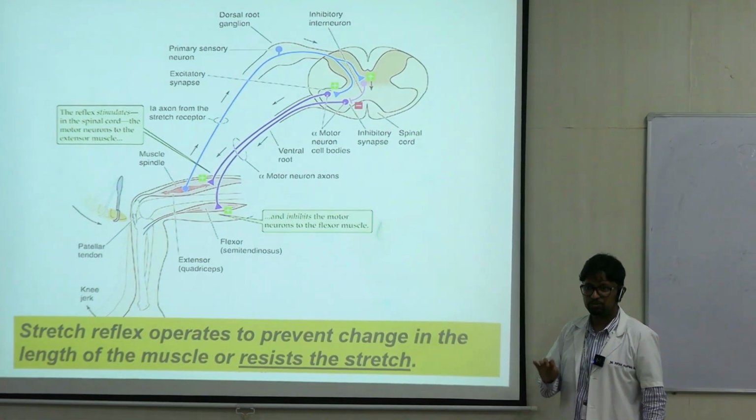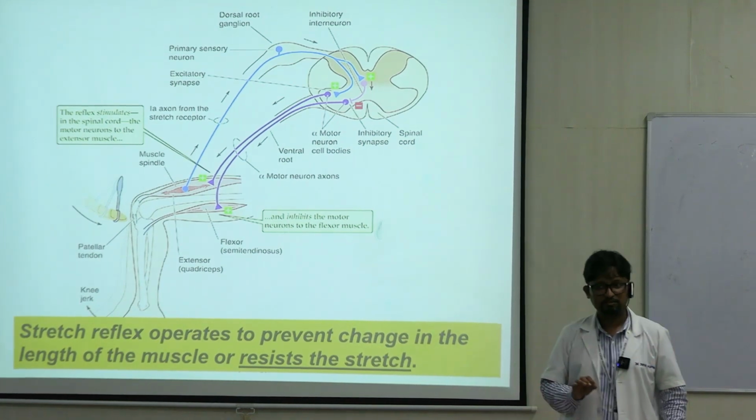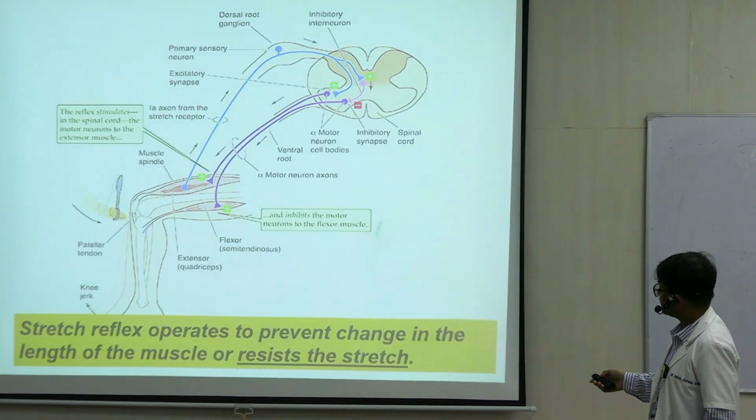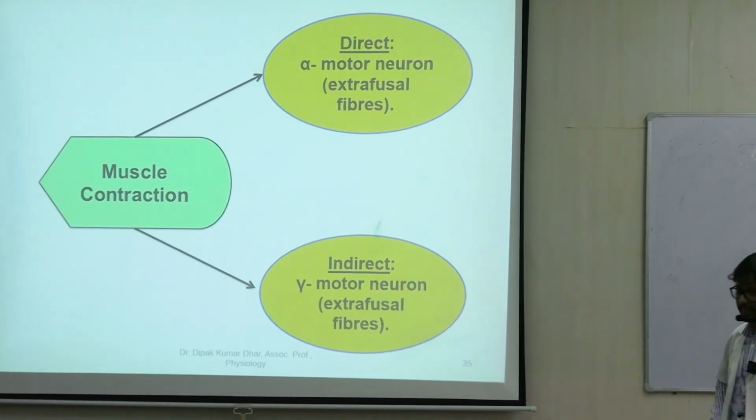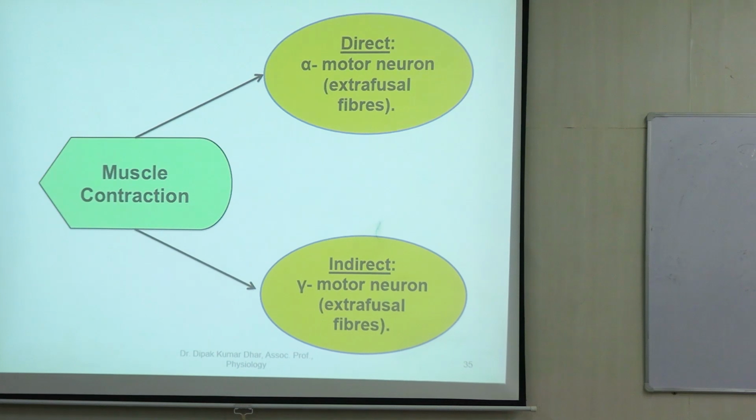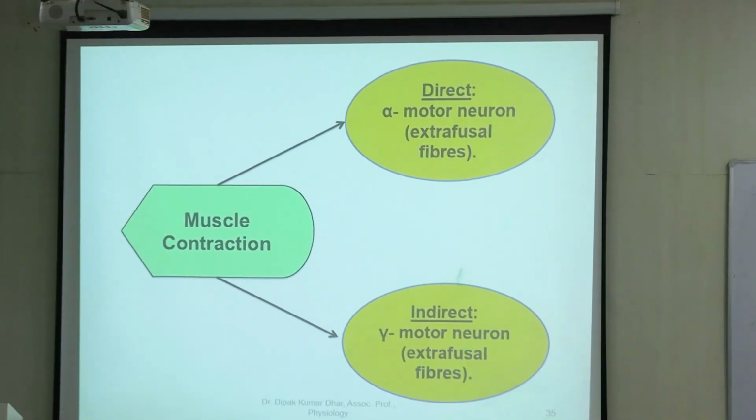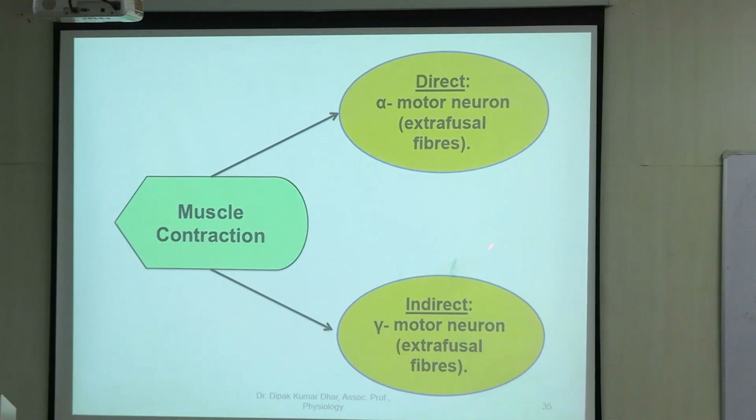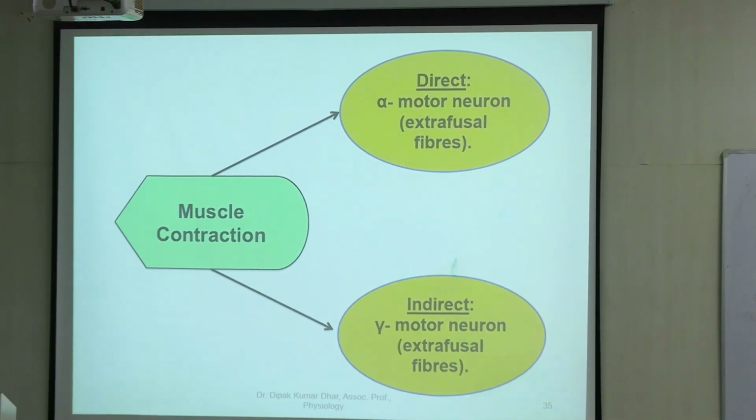Resistance offered by muscle to stretch is called muscle tone. So I will not go into the details here. So muscle contraction, what do you see here at the end of this discussion? Contraction can happen directly and indirectly. Direct contraction can happen with the help of alpha motor neuron which supply the extrafusal fiber.